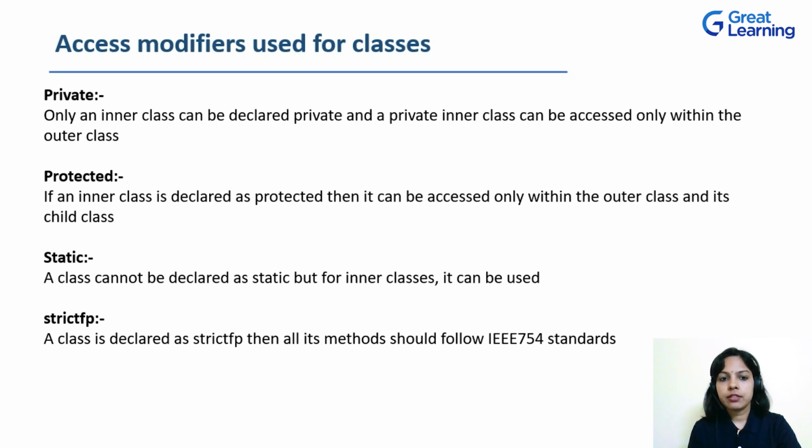Next access modifier is strict FP. Whenever a class is defined to be strict FP, it means all the methods defined inside that class should follow a fixed standard, and that is the IEEE 754 standard. Again, strict FP is also an applicable modifier only for inner classes.